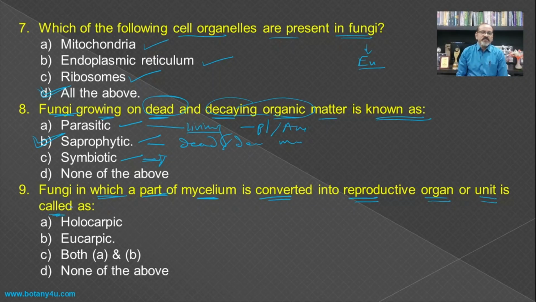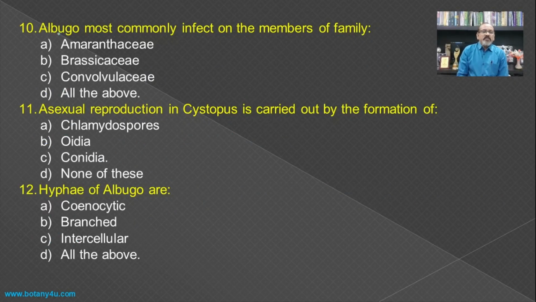Then, fungi in which a part of the mycelium is converted into a reproductive organ or unit is called as? See here, the part of the mycelium, and hence it is known as eucarpic. If the complete body or the thallus is converted into the fruiting body or the reproductive organ, then it becomes holocarpic. But our question is the part of the mycelium, and hence the answer becomes B, that is eucarpic.